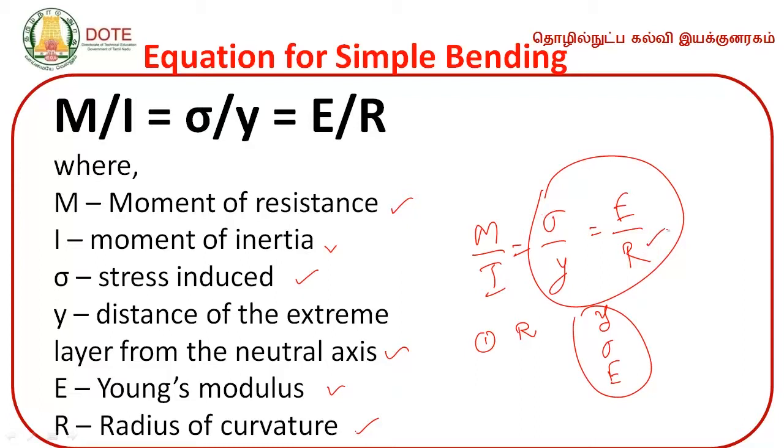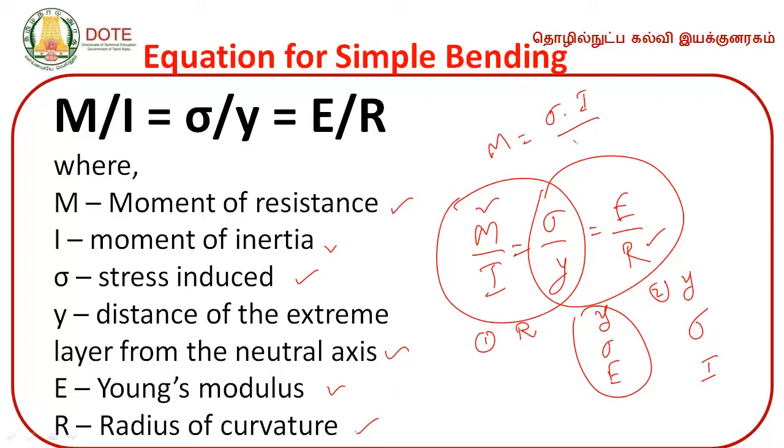In the second problem, y value is given, sigma value is given and I can be calculated. So by using this setup, we can calculate the value of moment. Moment is equal to sigma into I divided by y. Here radius of curvature R is equal to, what is the formula, y into E divided by sigma. Using this formula we can calculate the radius of curvature. By using the formula we can calculate the moment.